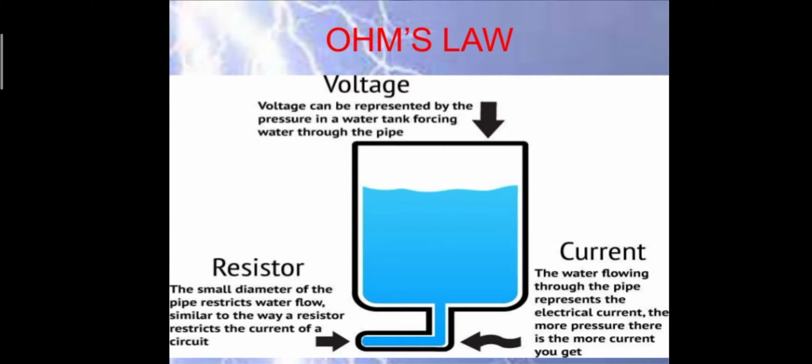So voltage is equal to pressure, and in case of resistor, we see that the pipe at the very bottom has been blocked, so it is comparable to a resistor, right? And the current, the water molecules are flowing, so that means the charges are also flowing, so this is basically the current.